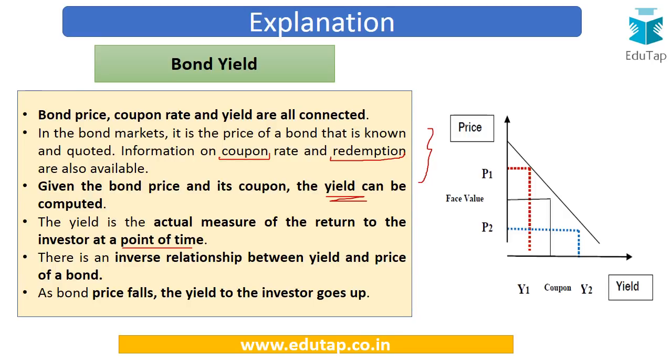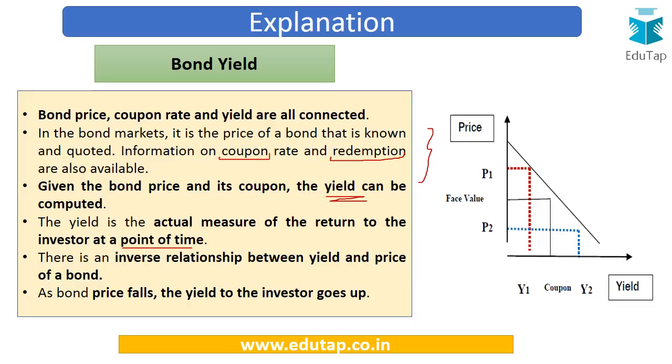What the investor will actually be earning is the interest rate on the bond, plus the difference between the price at which the bond is right now quoting in the market and the price at which he got the bond. So this is what this particular investor is presently earning. Now if we analyze the relationship between the bond price and the bond yield, there is an inverse relationship. If the yield falls, the bond price is going to rise, and as the bond price falls, the yield to the investor is going to go up. This is the relationship which we have to remember for the examination.